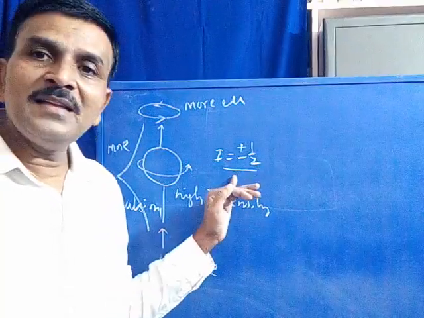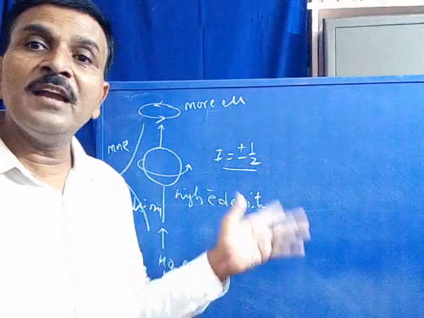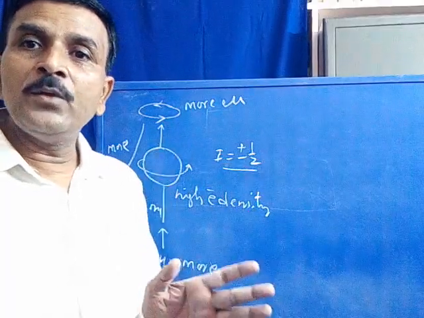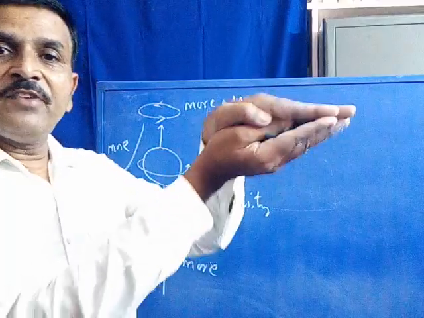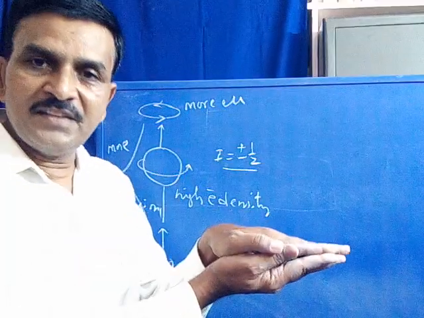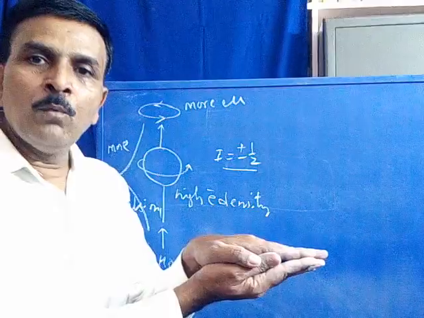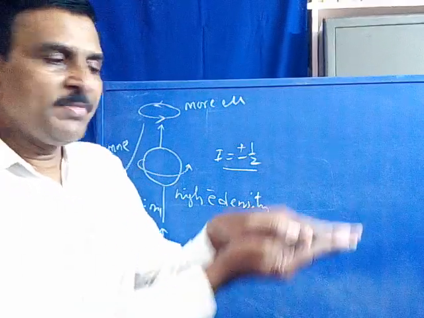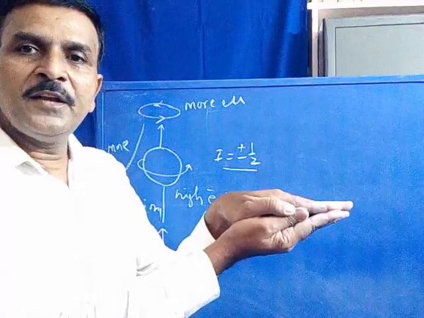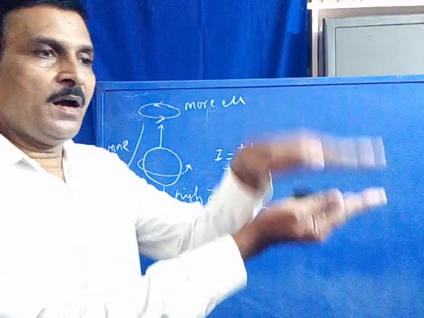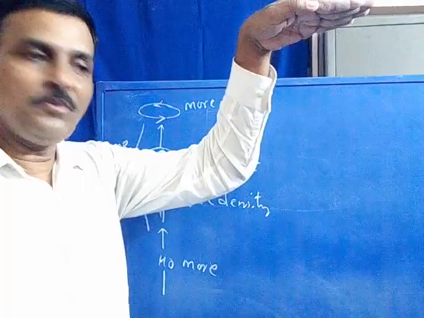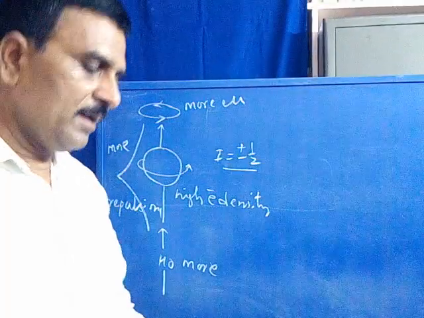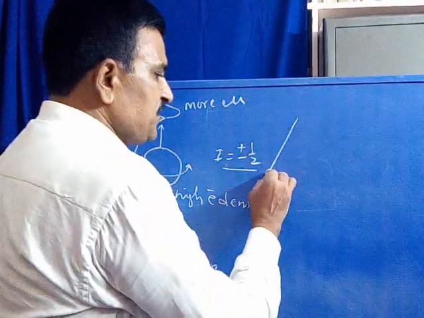Therefore, the degenerated energy state of those kinds of nuclei is split into energy levels by a large difference. Say this is the degenerated energy state. If there are more repulsions between the secondary and external magnetic field, then the degenerated energy state is split into energy levels by a large difference. The difference between the two energy levels is high. A higher difference exists.